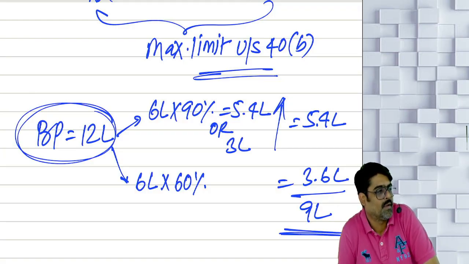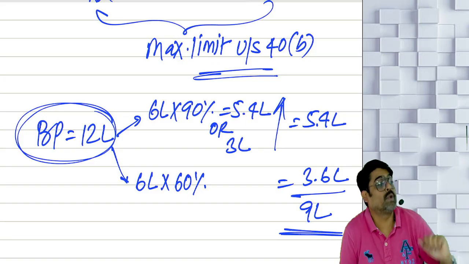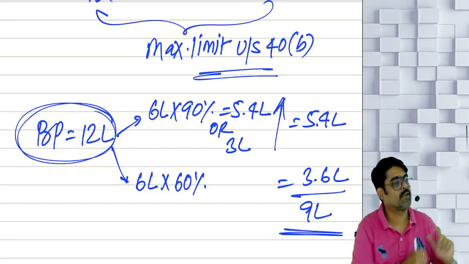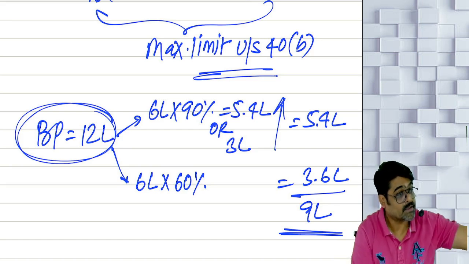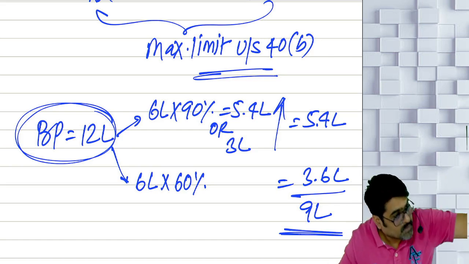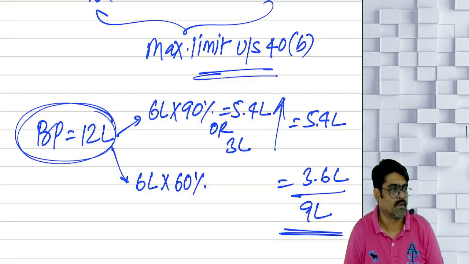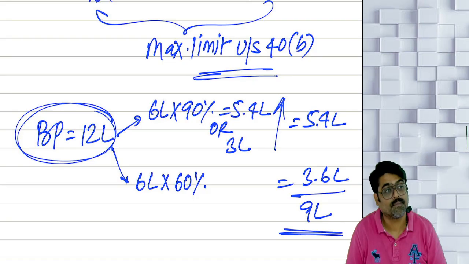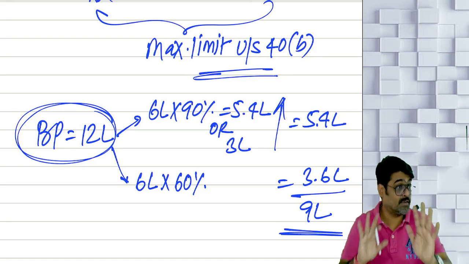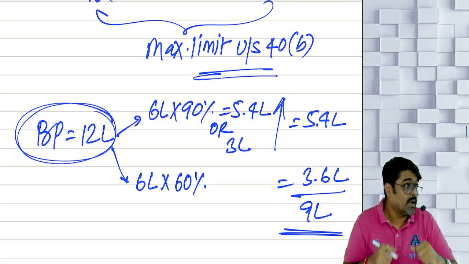Now, if the firm has actually paid 7 lakhs, is the firm paying the remuneration within the limits? Fully allowed. What if the firm is actually paying 11,50,000? Because the deed was authorizing 11,50,000, so we have paid 11,50,000.